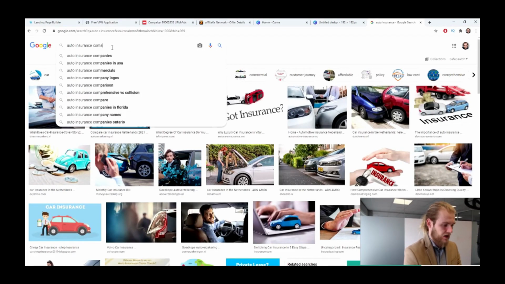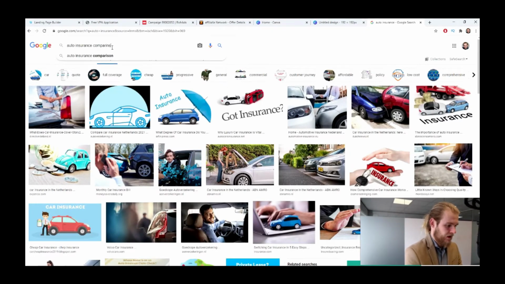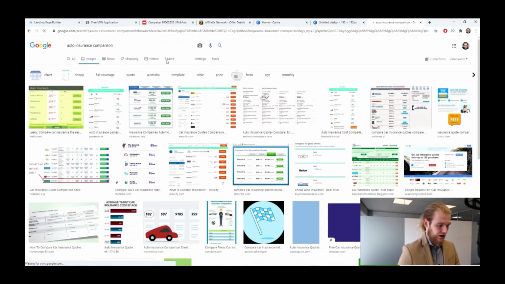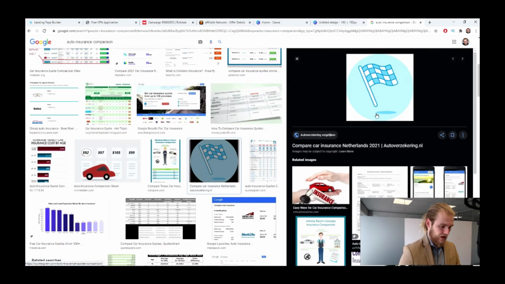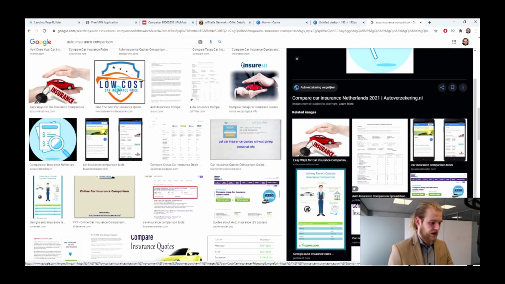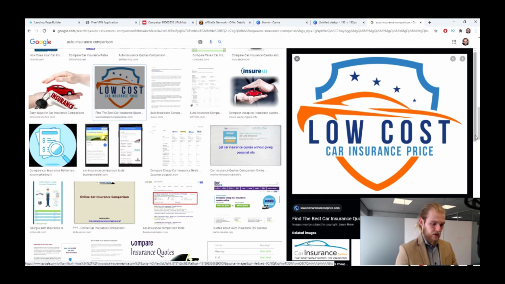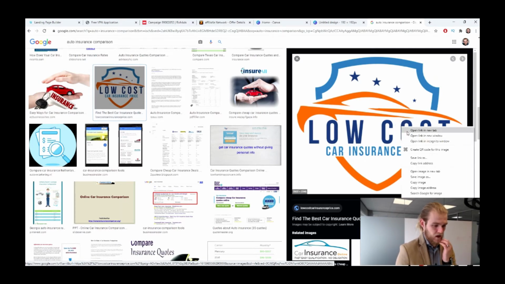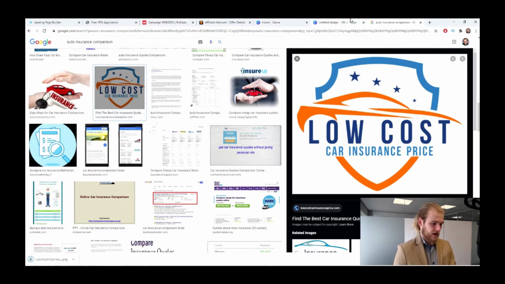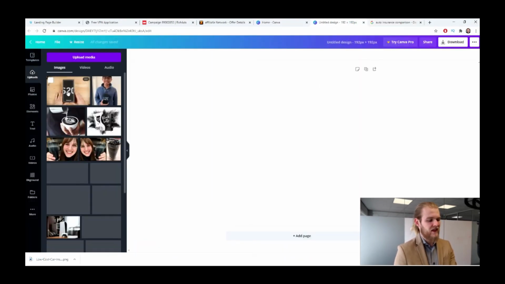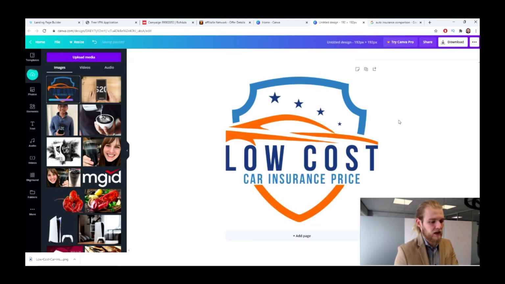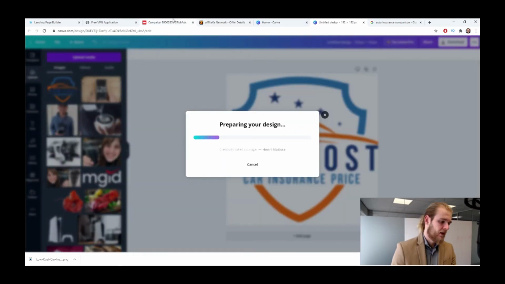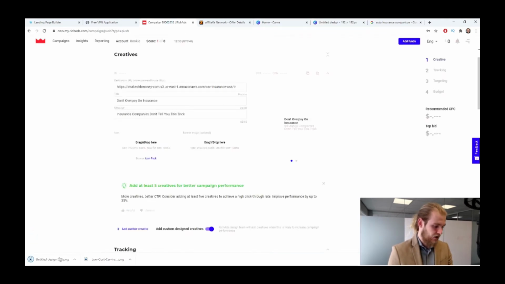Actually, for the icon, we want a comparison logo. This might be a good logo. Low cost car insurance price. That looks good. Let's use it. For the logo, the banner image is going to be more important than your logo, all right? But you still want to have a nice looking logo. So I'm going to use this one right here. Let's download it. And then we can drag it in here. Perfect. That looks pretty cool.